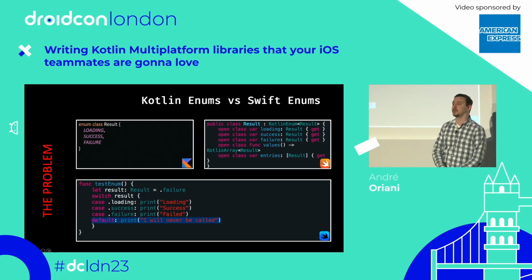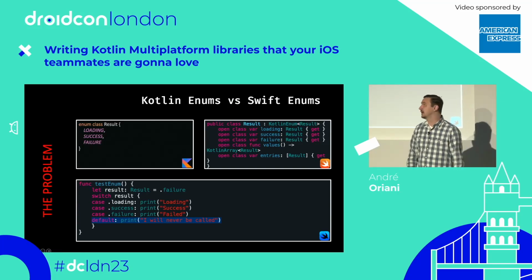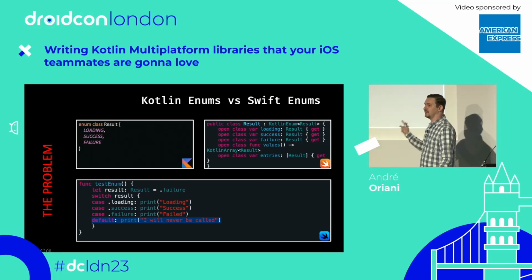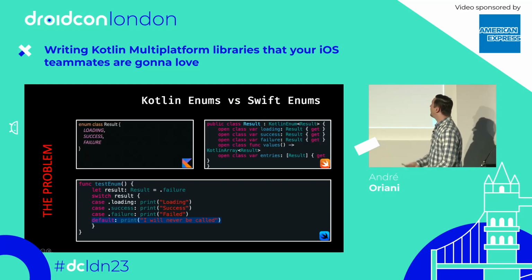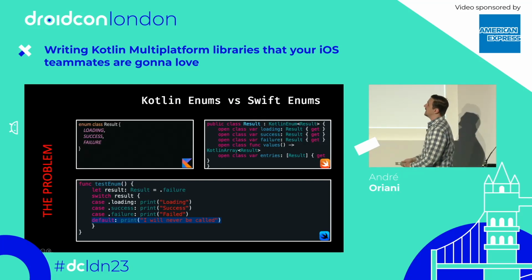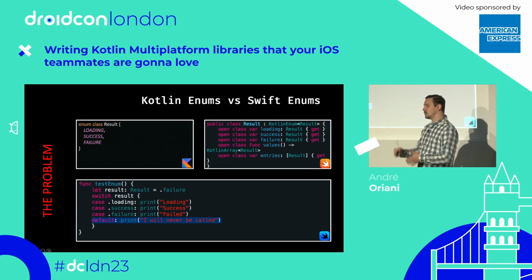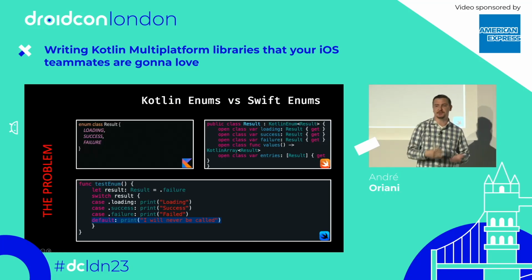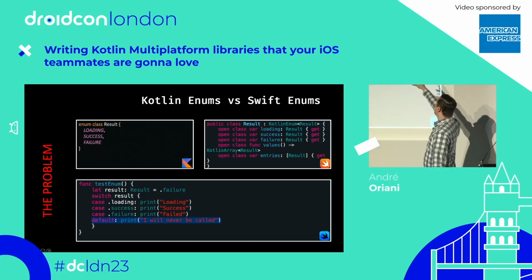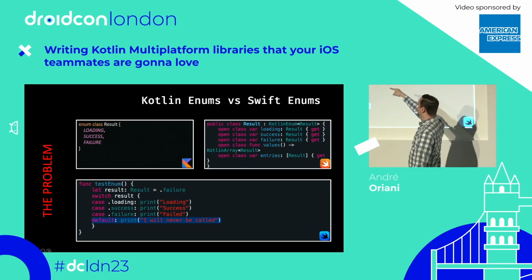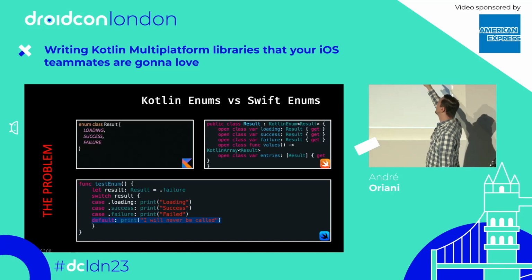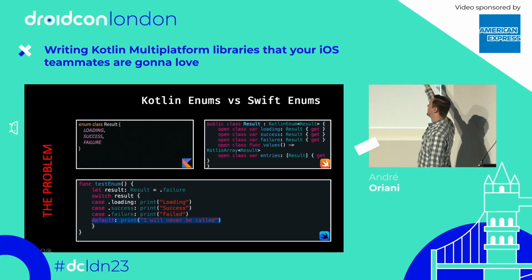Whoever has programmed in C, C++, and other old languages knows that's the only possibility you have for enums, right? But we can see here that Kotlin does a good job trying to emulate a Swift enum, by having this Result class inherit from Kotlin enum, and then every element of the enum is now a constant instance of the enum class.